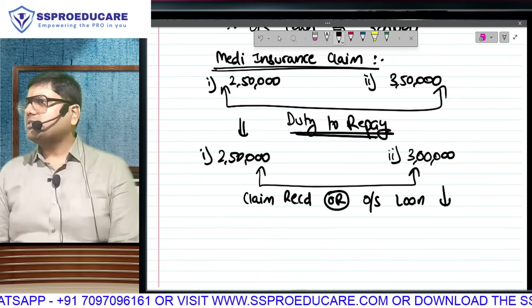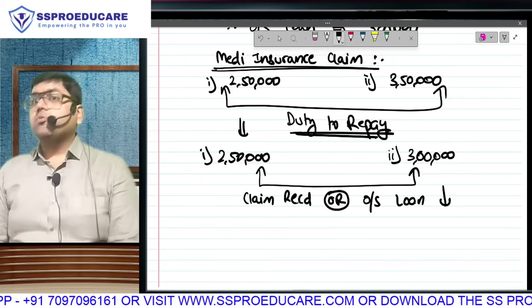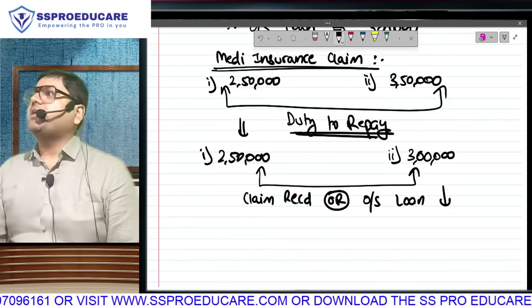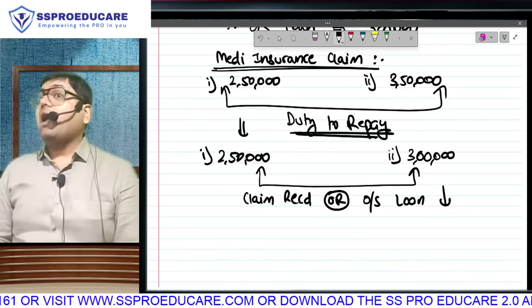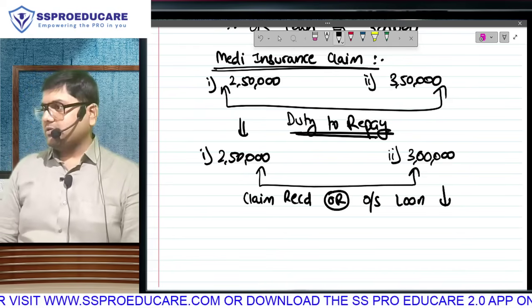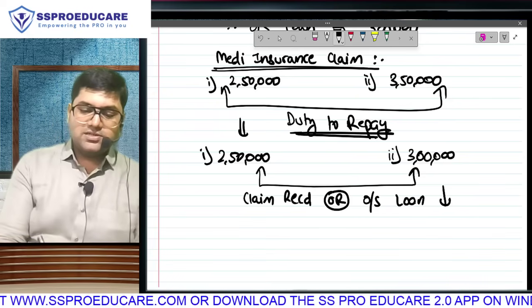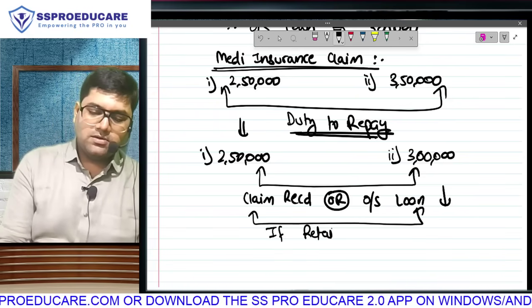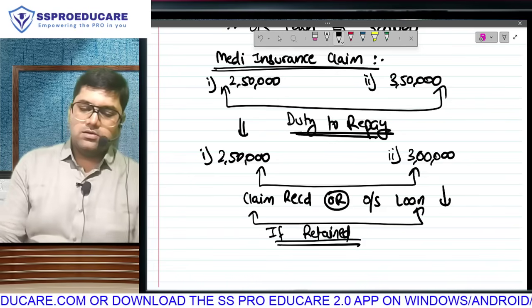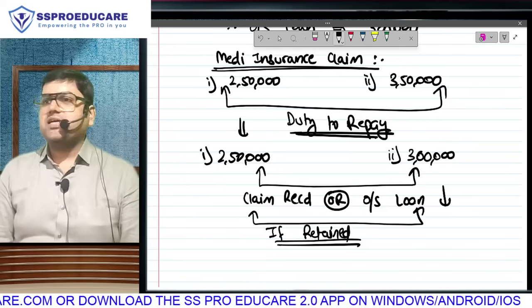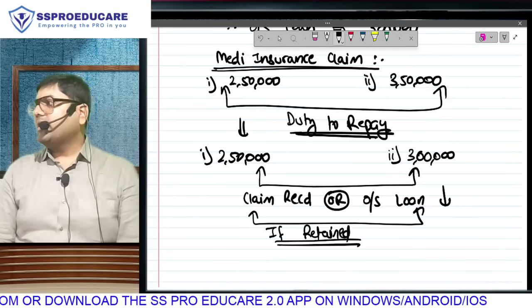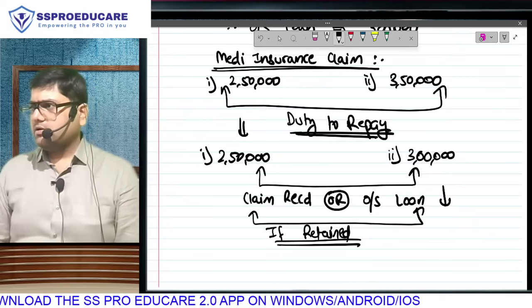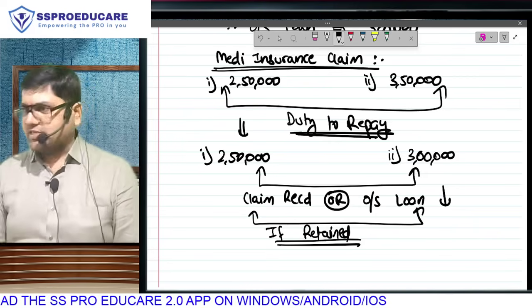Why was this earlier not a taxable perquisite? Because it was for medical purpose. And if I repay this money, that means I haven't wrongfully retained any amount belonging to my employer. I will continue to enjoy the exemption. But the twist is, if by chance this money is retained, case 1 mein how much is that money which I can say is retained? And case 2 mein how much is the money which I can say is retained? 3 lakh, whichever is lower. Claim or outstanding, whichever is lower.